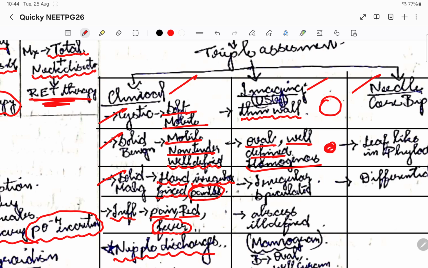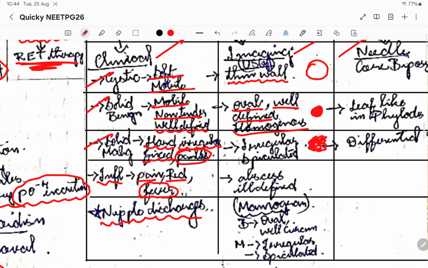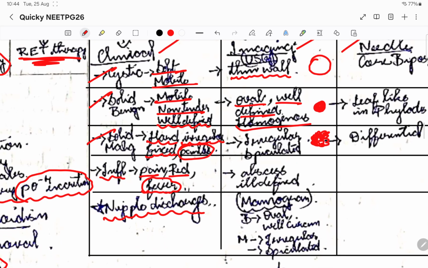Okay, a homogeneous structure will be there, and it will be well defined. Whereas if it is a malignant tissue, it is going to be irregular. Okay, an irregular mass will be there when we take a look at the ultrasound. Then coming to abscess, that is an inflammatory mass. There will be an abscess, so a mass will be there, there will be abscess coming out, a sinus might be there and all. Okay, so that is how we differentiate.